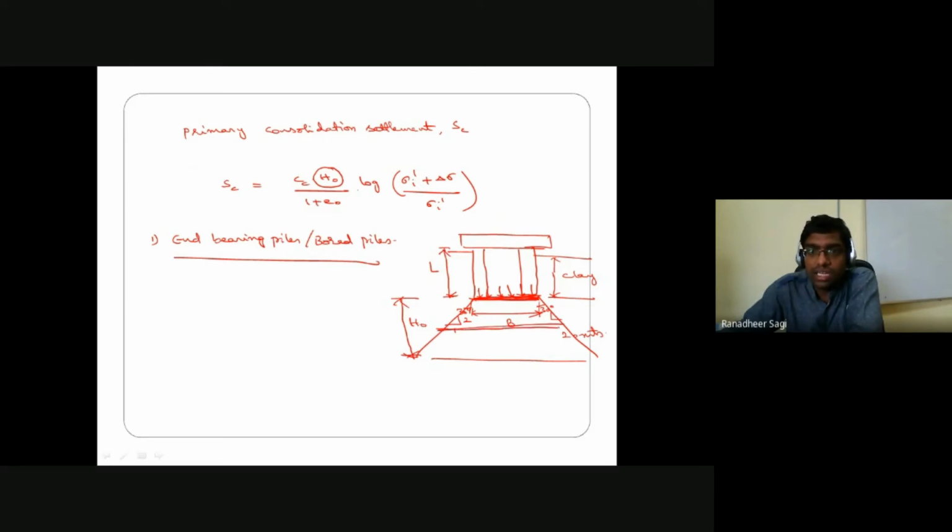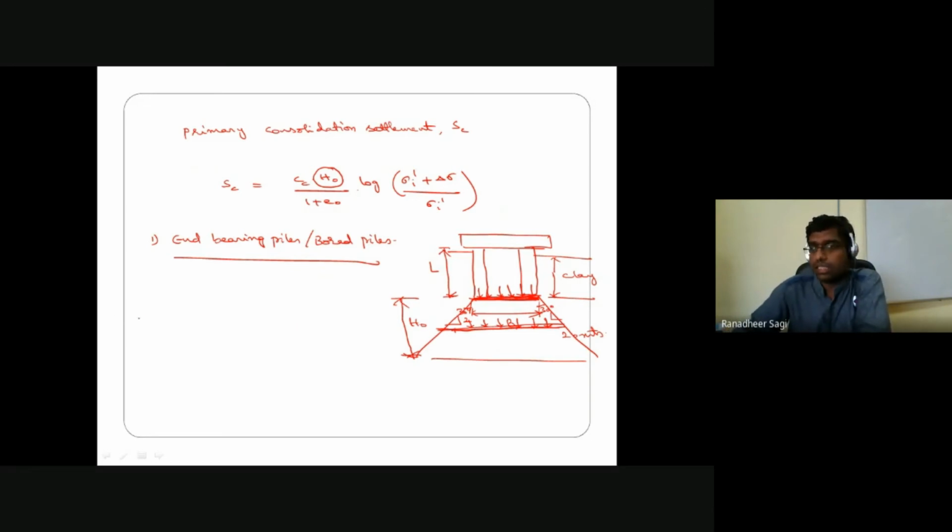At that center region of the clay strata, we calculate the corresponding increment in stress because of the load getting transferred from the bottom of the piles existing in that pile group. Okay, this is one of the cases we are coming across, that is in the case of end bearing piles. The equivalent area of the raft for load distribution is assumed to be happening from the tip of the piles existing in that pile group.